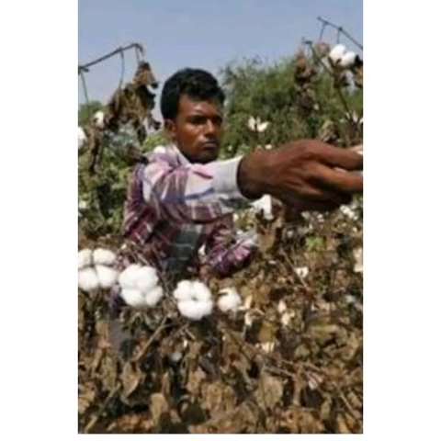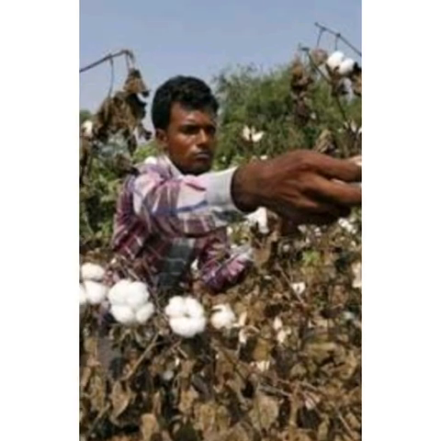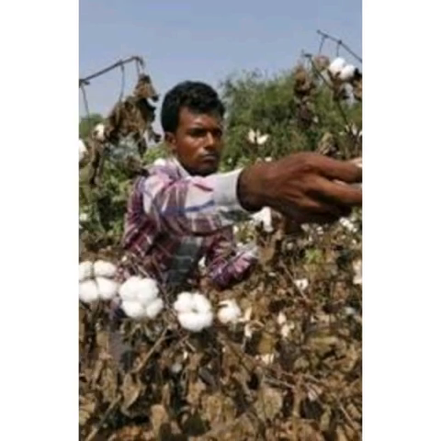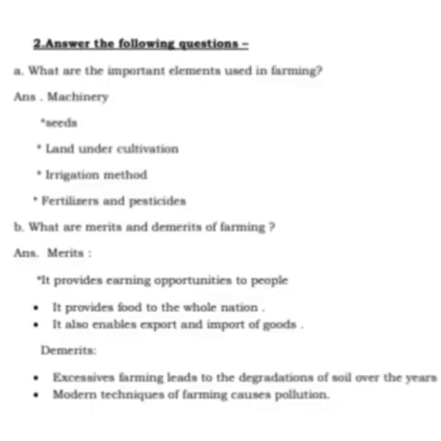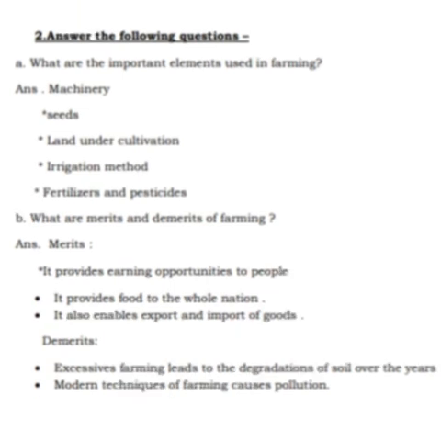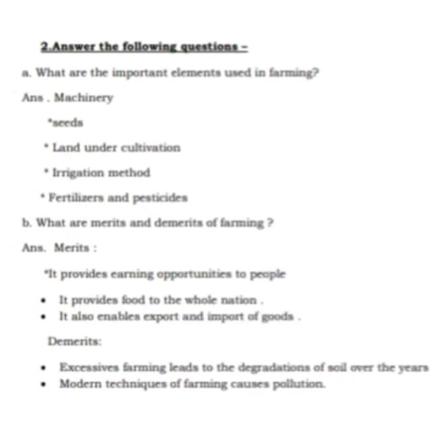And the last one, that is Mukaddam. Mukaddam is an agent who helps the farmers in finding new jobs and also lends money. So children, these were the definitions which you have to learn, and now I am going to do some question answers. So first question, what are the important elements used in farming?